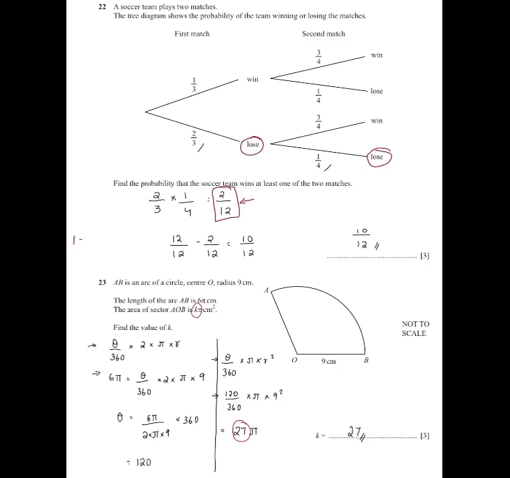Now we can do 1 minus 2 by 12. So 1 as a whole means 12 by 12. So you can do 12 by 12 minus 2 by 12 and you get 10 by 12 as your answer. Question 23, find the value of k.